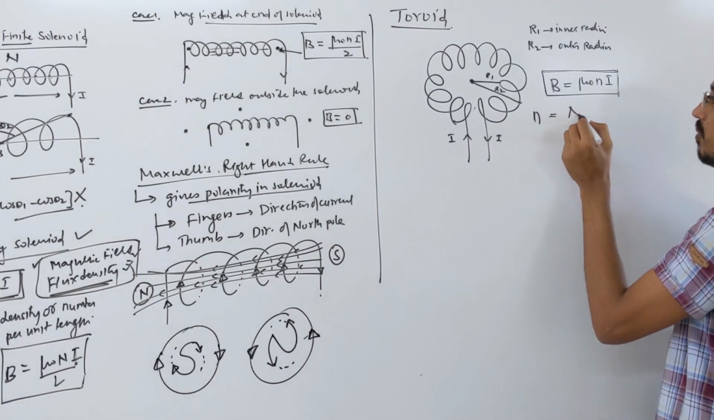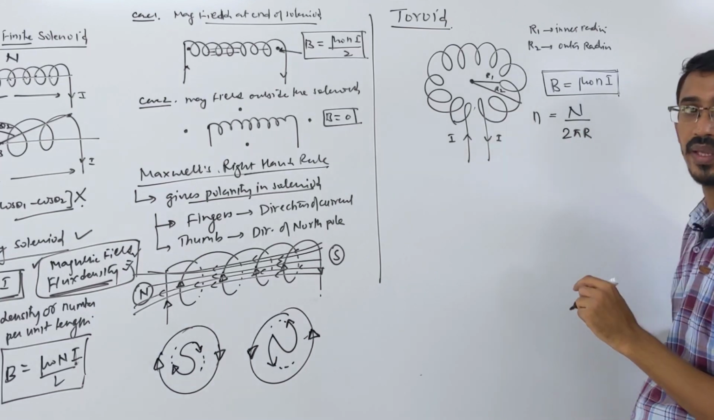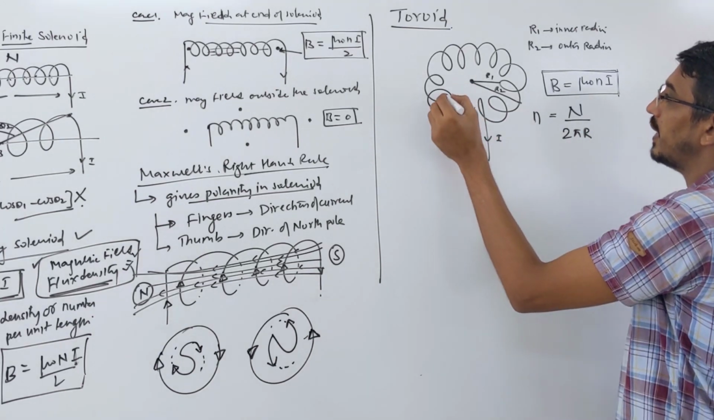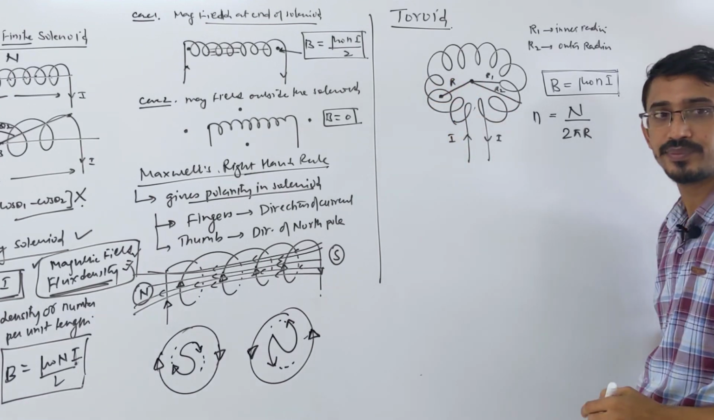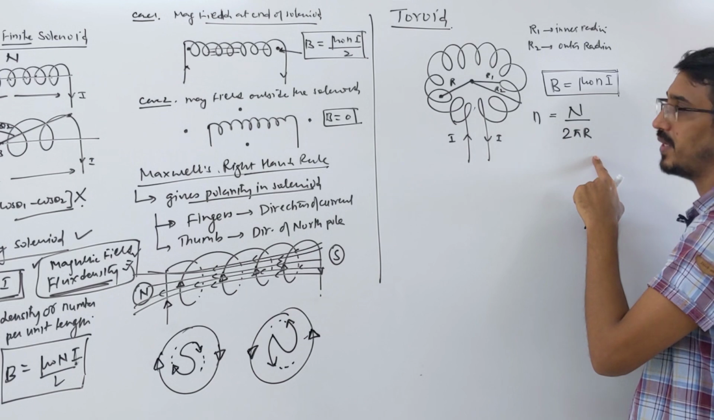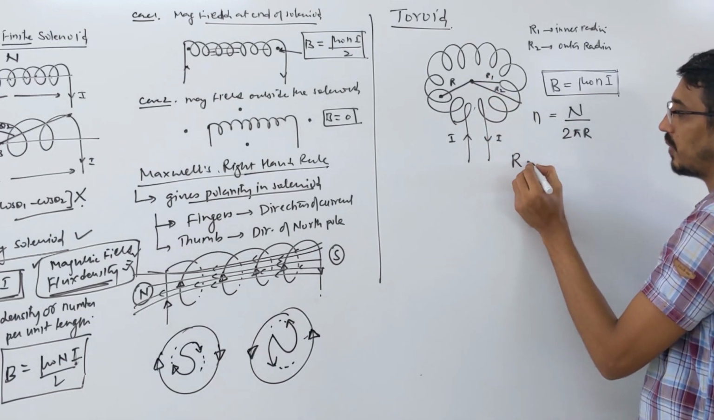But how do you say total number of turns? Length means what? 2 pi r. 2 pi what? R. Again, what is R here? R is that distance. This is the center of these coils. So that distance is called what? R. This is also called average radius. If it's given directly, okay. Not given, then inner and outer radius will be given to you. So R is what? Your average radius.